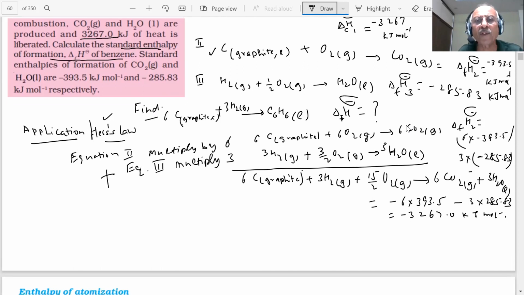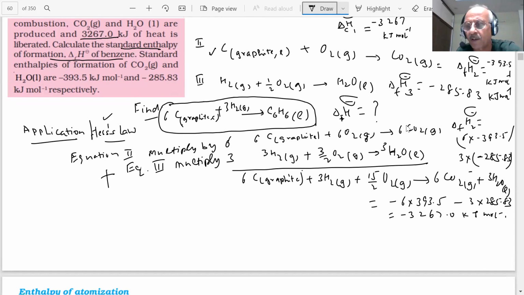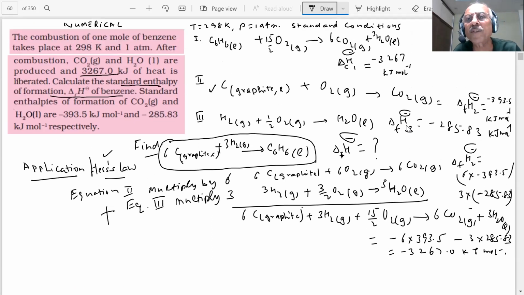Now the problem is with what you actually want. You want this equation, student. Okay? Yes, sir. You have this and this on the left side, but you don't need this. What you need actually here, student, is C6H6 liquid, this one. So which reaction do you have? This reaction you see on the top. So this C6H6 you want on the right side, it is on the left side, student.